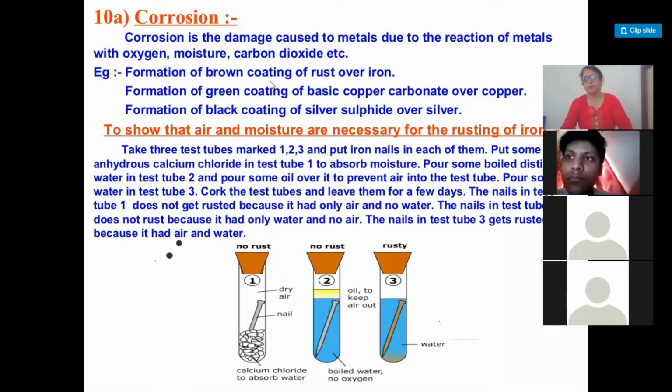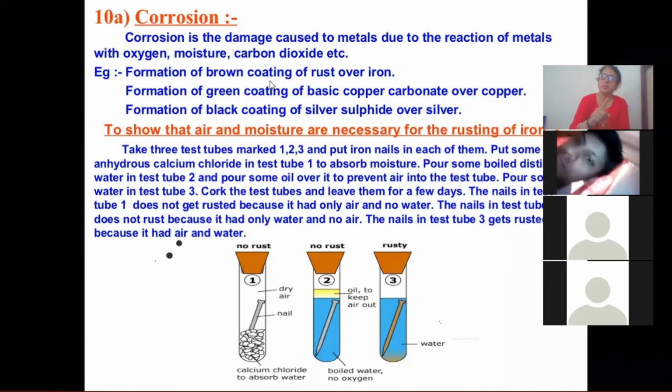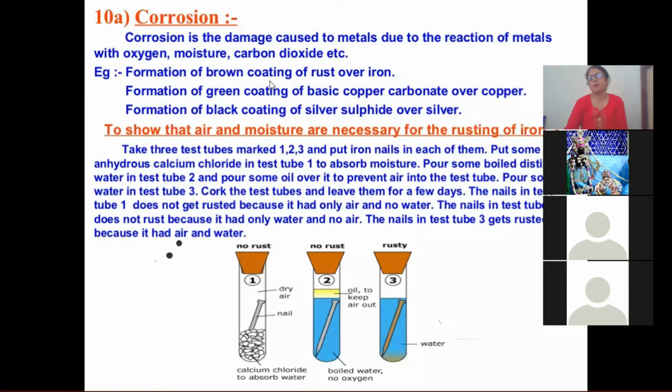In the same manner, silver develops a black coating. Why does silver develop a black coating? Because it reacts with the sulfide present in the air to develop a coating of silver sulfide.